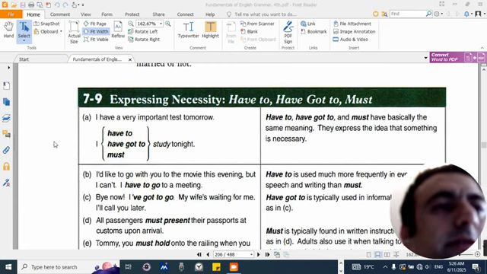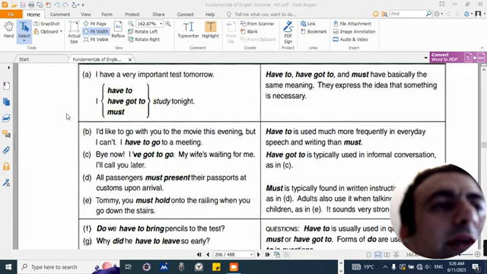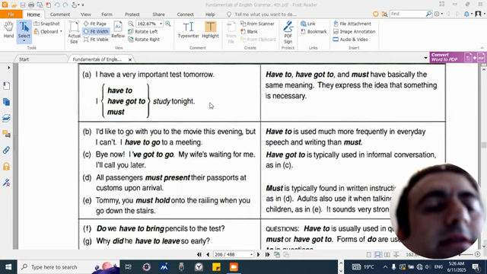7-9. Expressing necessity. Have to, have got to, must. A. I have a very important test tomorrow. I have to, I have got to, I must study tonight. Have to, have got to, and must have basically the same meaning. They express the idea that something is necessary.